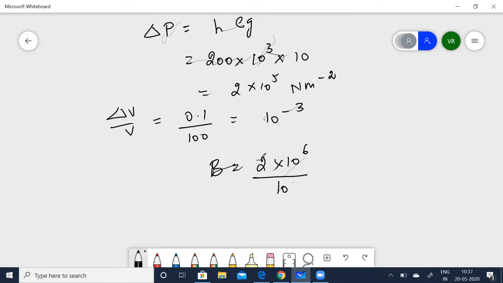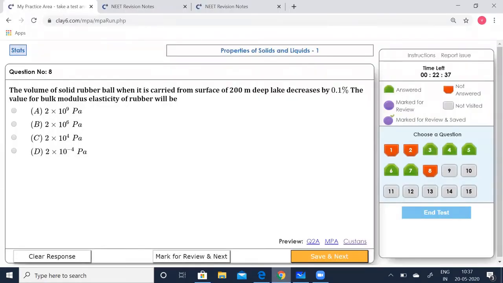Children, this is 10 to the power of 3. Or I can bring it down and write it as 10 to the power of 3. So that will give you 10 to the power of minus 3. Yeah, 10 to the power of minus 3. So that will give you 2 into 10 to the power of 9 Newton per meter square. Let's see which option is correct. 2 into 10 to the power of 9 pascals. Yeah, option A is correct.